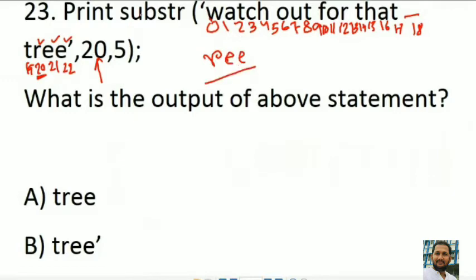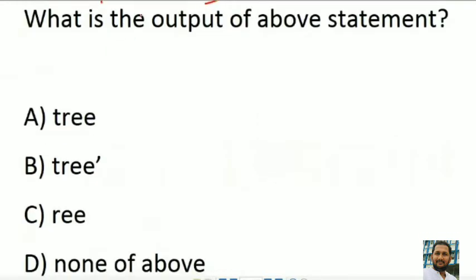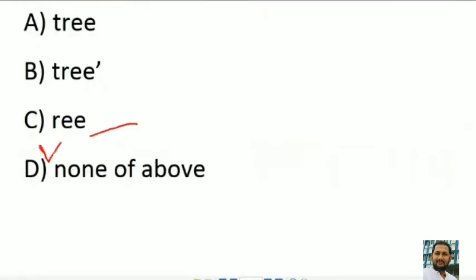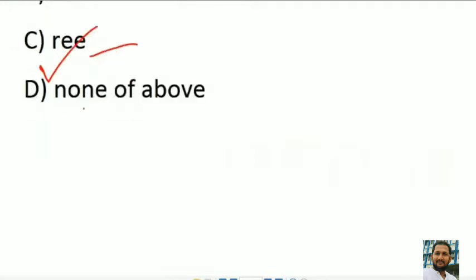So substring is used to find a substring from a general string. So the answer is option C, the correct answer. The right answer is C, REE.